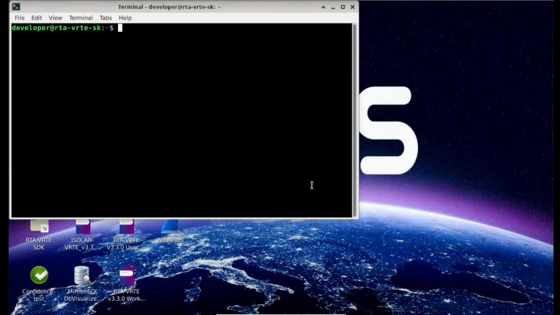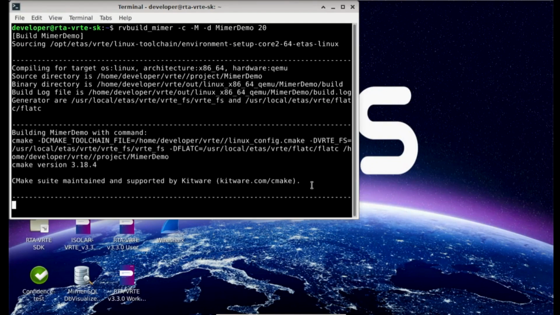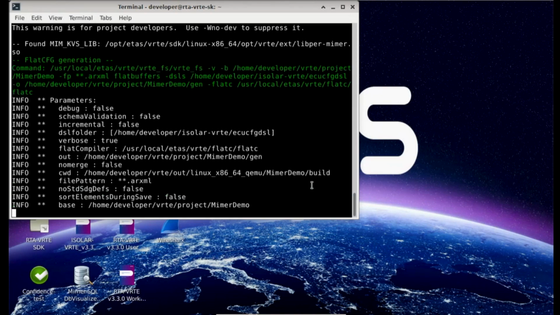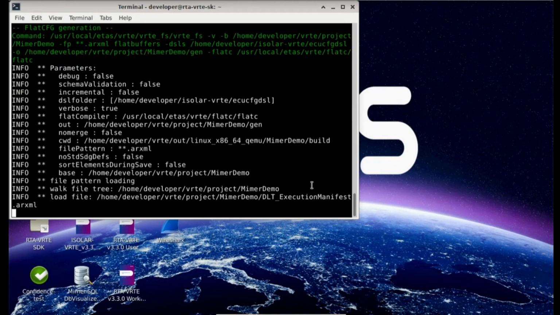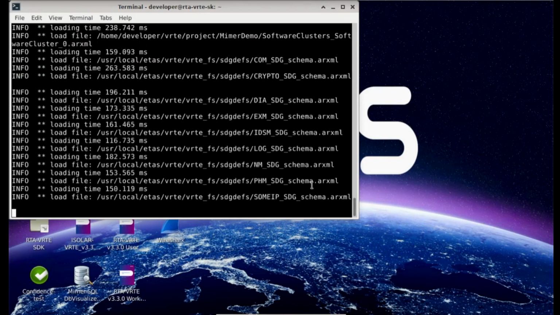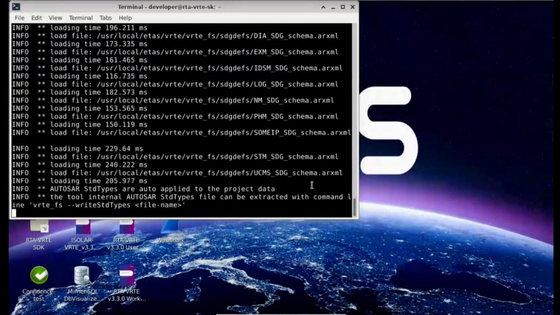In exactly the same way that we did the build for the standard application, we do the same thing with the MIMA build. I will now deploy this on my machine, the same way that Darren did. So let's start the build project. It's exactly the same as Darren did it. It compiles everything, and it will then eventually create a small virtual machine that starts. I have the same caveat as Darren. I'm running this on a laptop, so there will be some delays now, and there will be delays later.